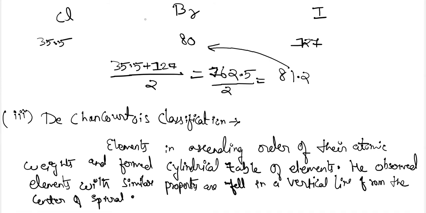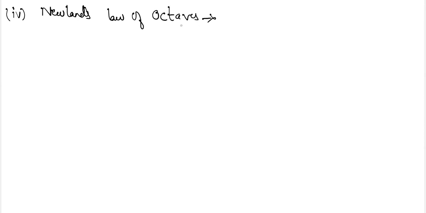Next, the classification attempt was made by Newlands, and it is termed Newlands' law of octaves. John Newlands was an English chemist, and he proposed that when the elements are arranged,